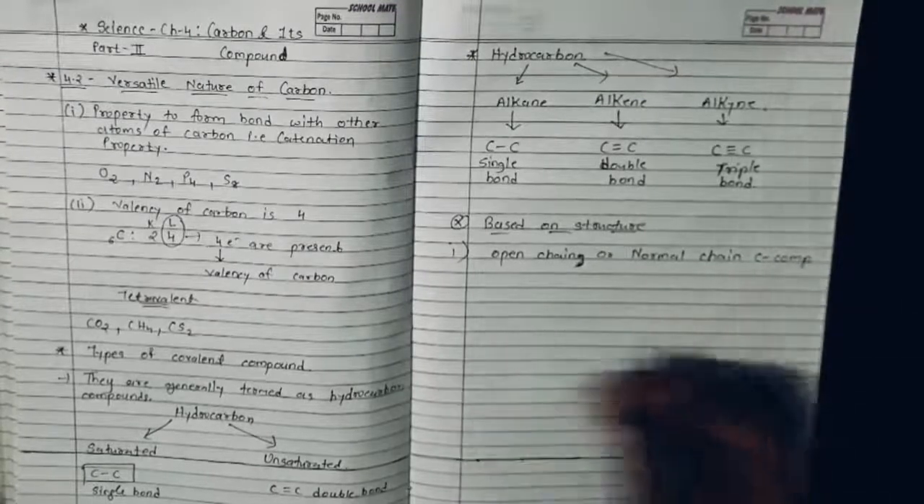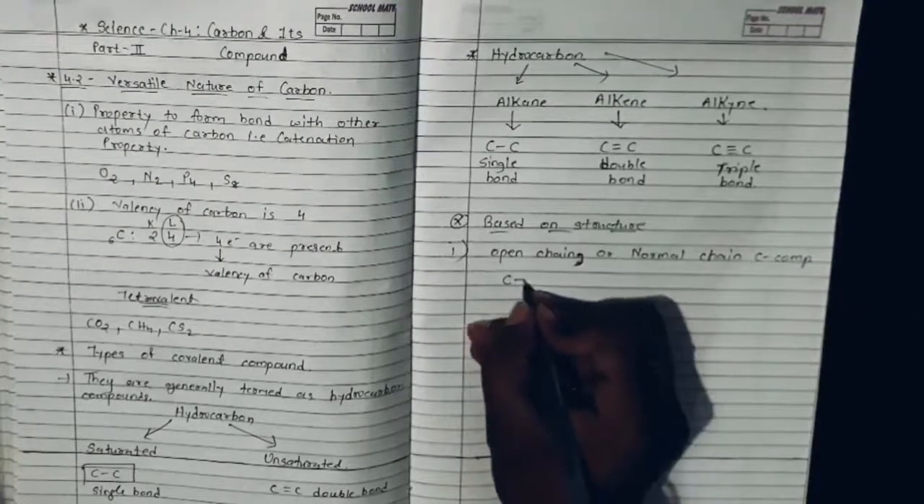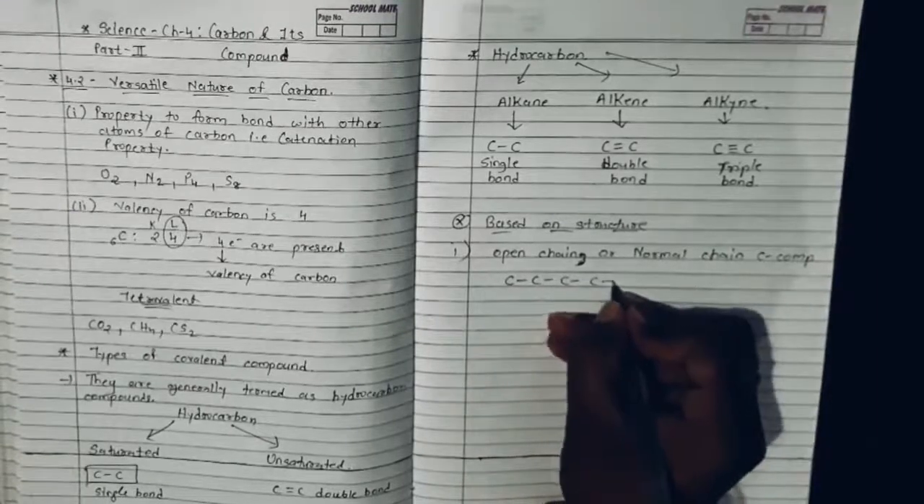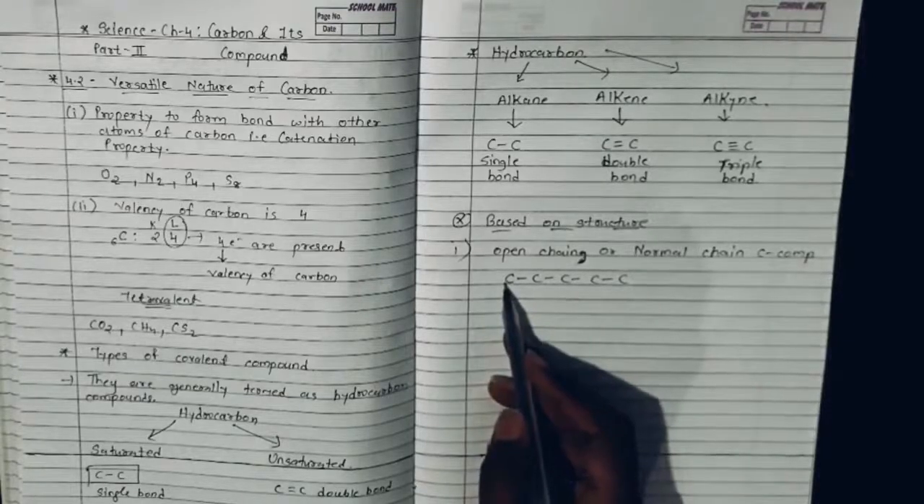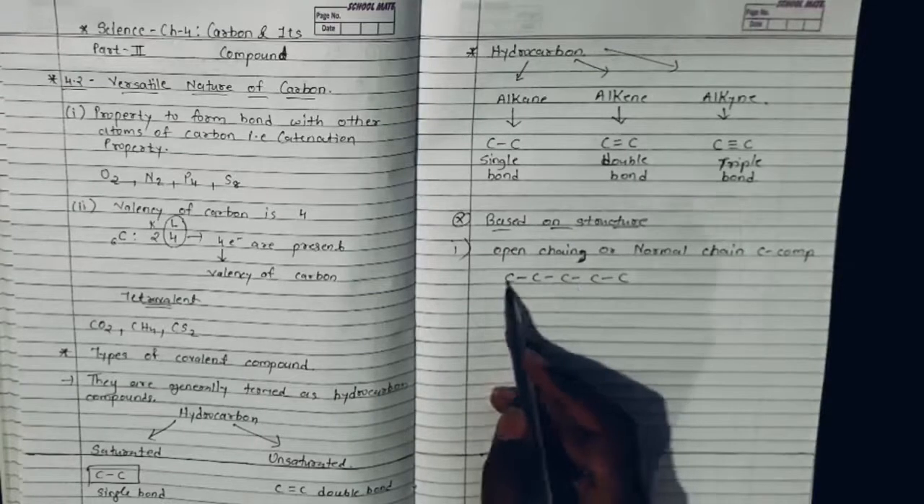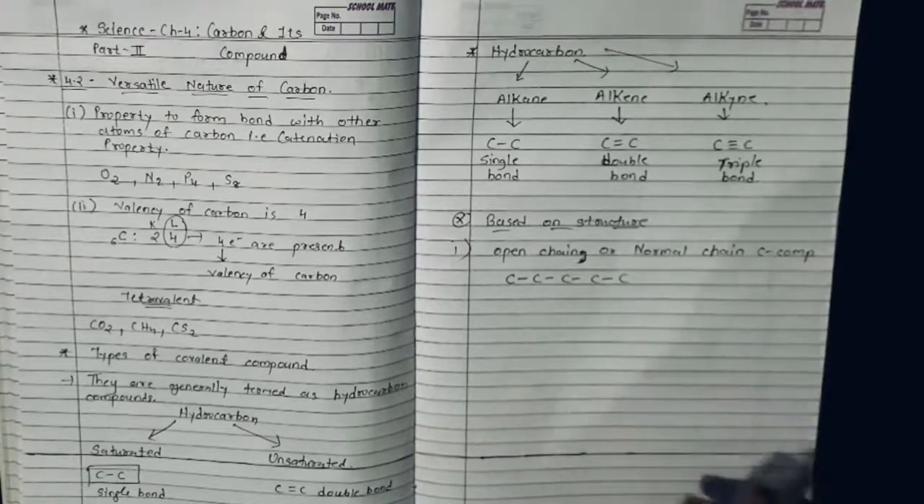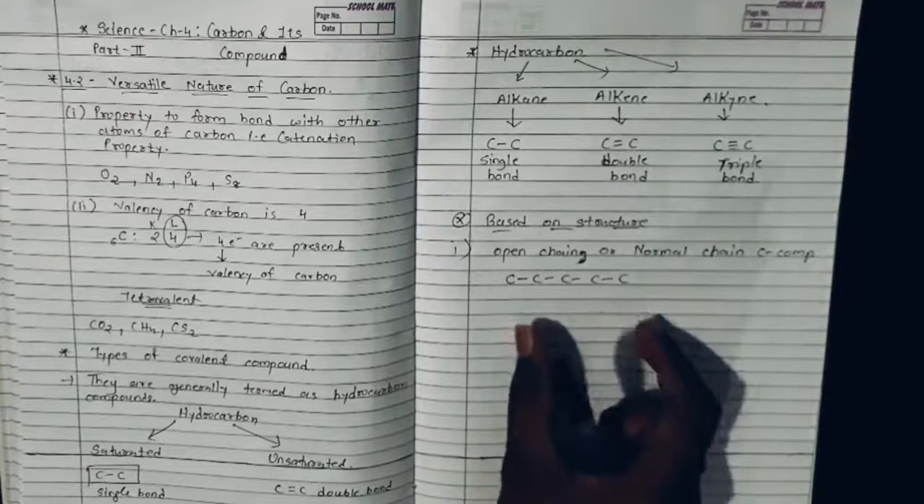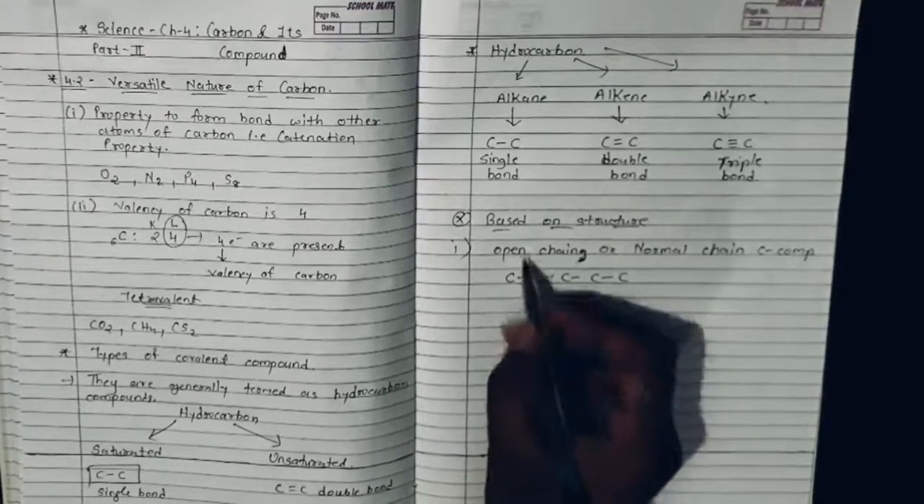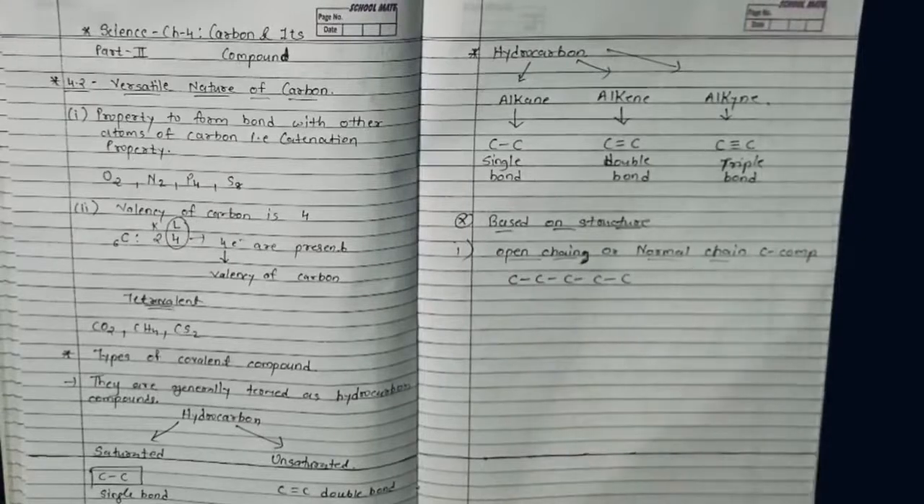For example, I am writing the carbon skeleton like this: carbon, carbon, carbon, carbon, carbon. Here you can see whatever the carbon chain is, it's a straight linear chain. There is no branch. All the carbons are connected to one another in a straight line. There is no branch in between the chain. Then such carbon chain containing compounds are known as open chain or normal chain compounds.